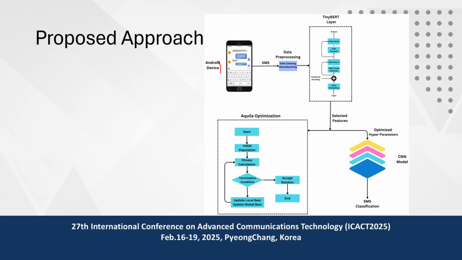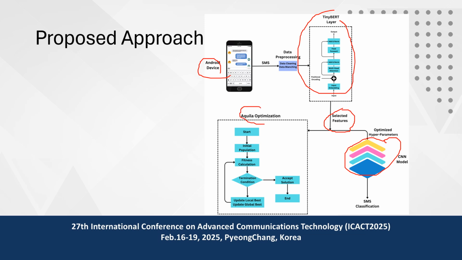So this is the basic of our theoretical approach. Consider this is the Android device, and when an Android device receives a specific or some malicious SMS, this message is passed through a TinyBERT layer. This layer extracts the features from the text. These selected features are then used by the CNN model to do the classification. As these features are extracted by TinyBERT, they are more exact and more accurate as compared to traditional feature extraction models like Word2Vec or other models like that.